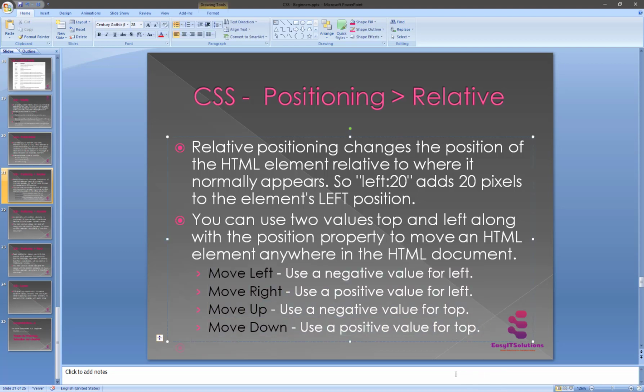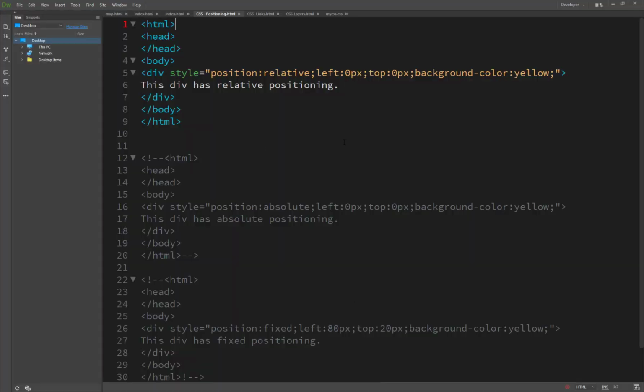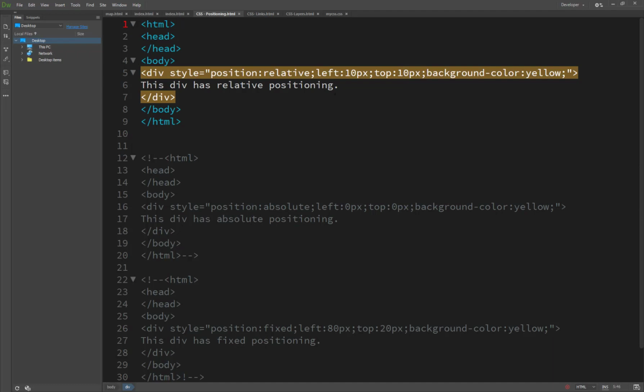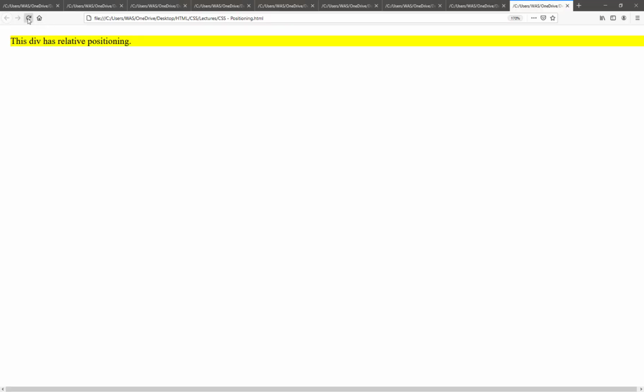Now we change our div to left 10 and top 10, and you will see the result. It moves from left and up, and when we set the minus value, it moves from down to up.